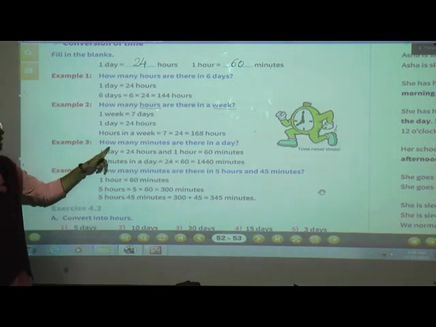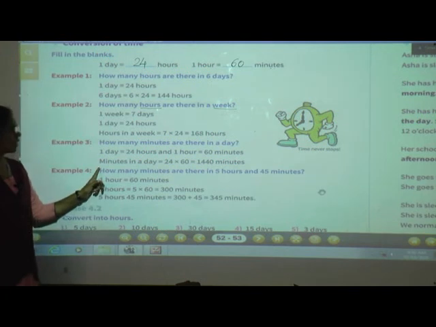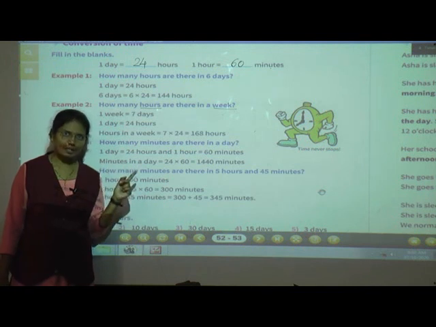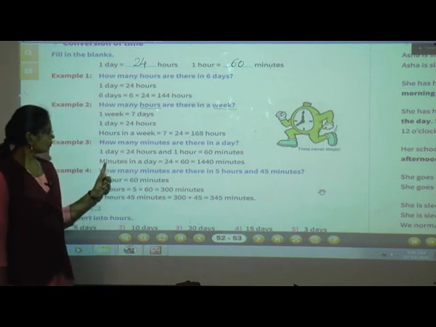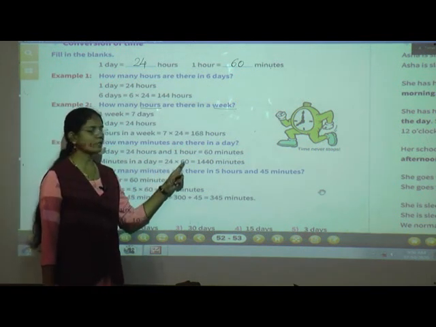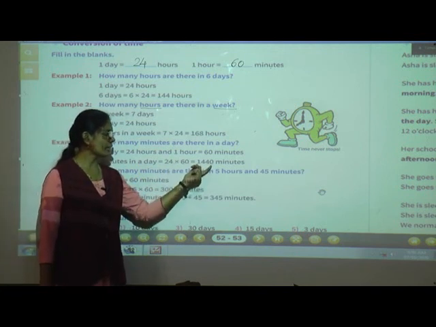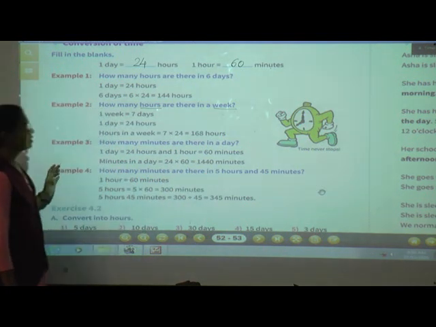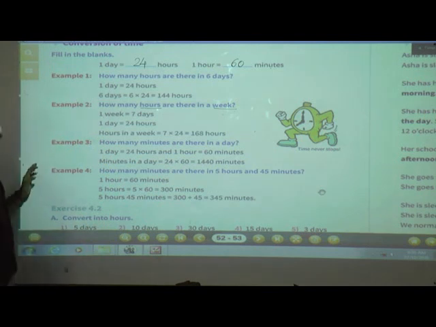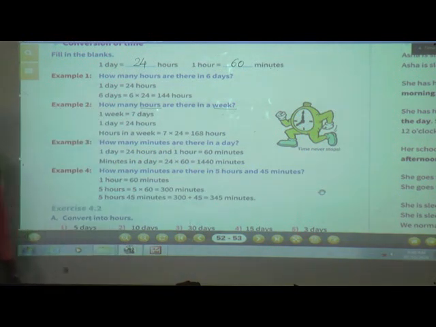Now what is the question? How many minutes are there in a day? In a day, we have to multiply by 24, because in a day there are 24 hours, and those 24 hours we have to convert into minutes. So minutes in a day is equal to 24 into 60. Now do the multiplication. After multiplication you will get the answer 1440 minutes. So in a day there are 1440 minutes.